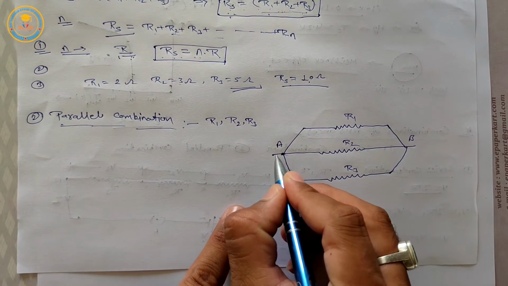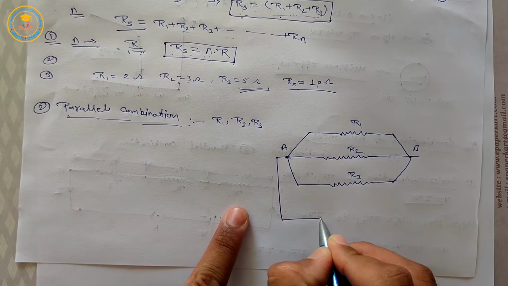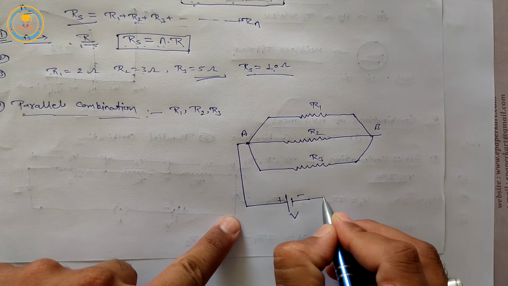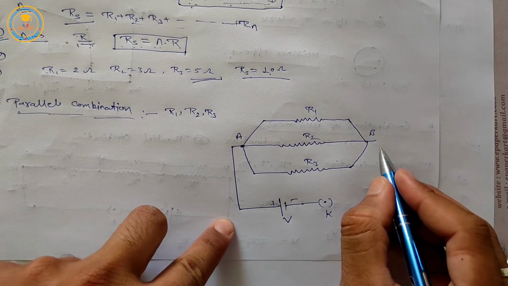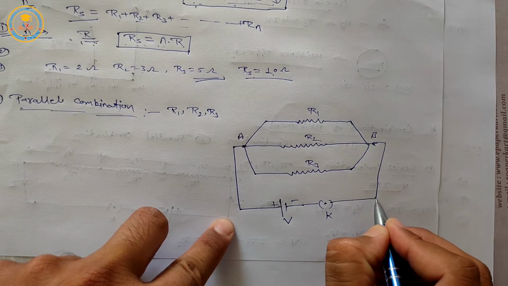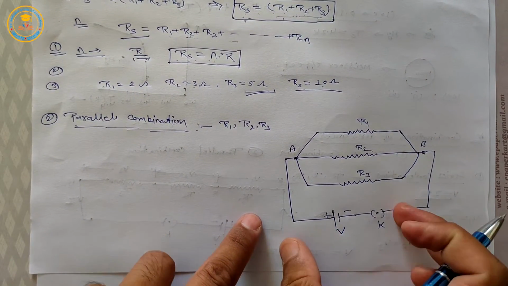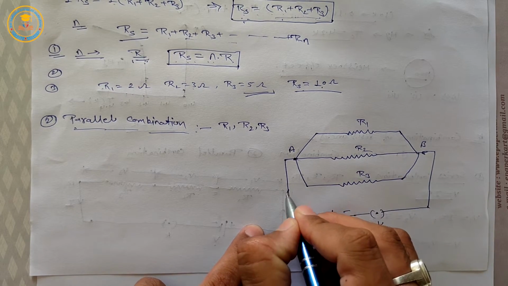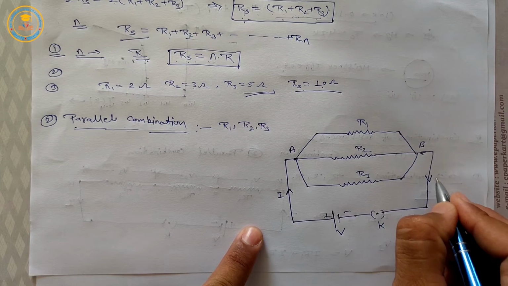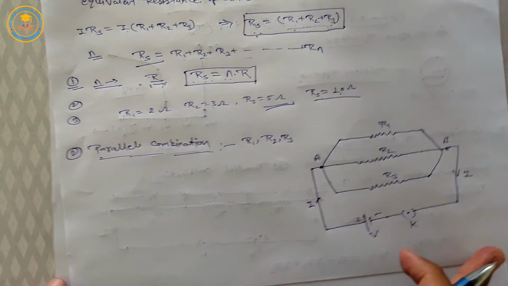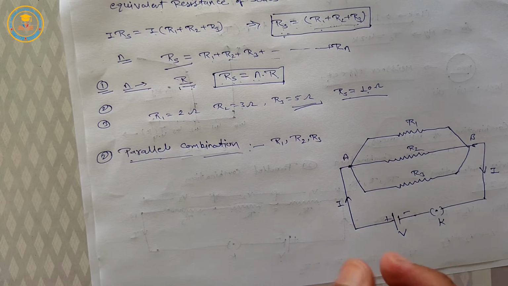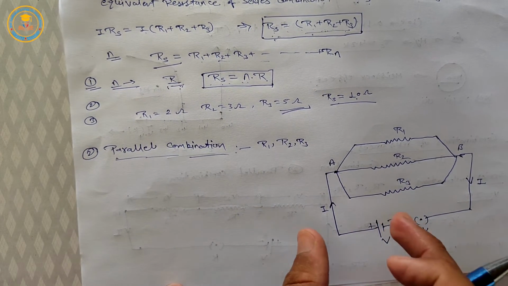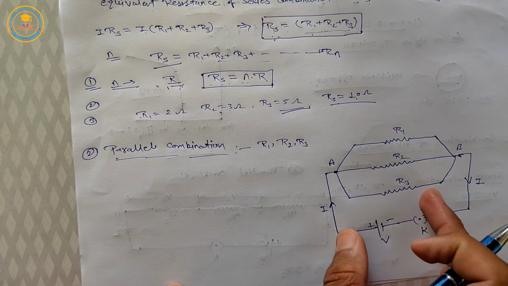Now we are applying a potential difference between the points A and B. This potential difference is V, and this is a key K, connected like this. When we apply the potential difference across the points A and B, then electric current I will flow through this circuit. In this combination, the potential difference across each resistance remains the same.